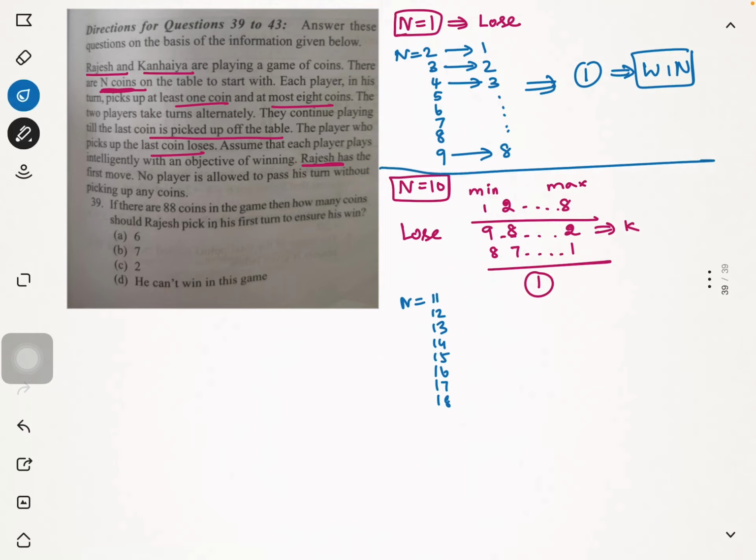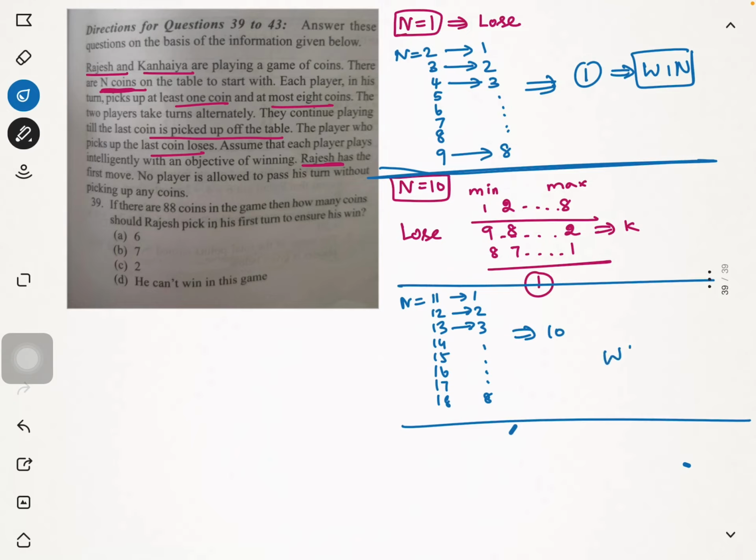In the previous cycle, my objective was to leave 1 coin to Kanaya so that she loses the game. Now here, my objective is to leave 10 coins to Kanaya so that she ends up losing. So I will pick up 1 coin here, 2 coins here, 3 coins here, and so on until 8 coins, so that she has only 10 coins to pick from. Anybody who has 10 coins will end up losing the game, because however many coins they pick from 10, the other person will have 9, 8, 7, 6, 5, 4, 3 or 2, which means they get control over the game and will win. So in these cases, 11 to 18, I win the game.